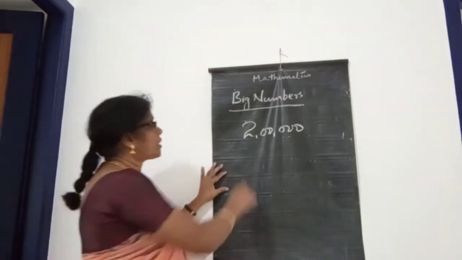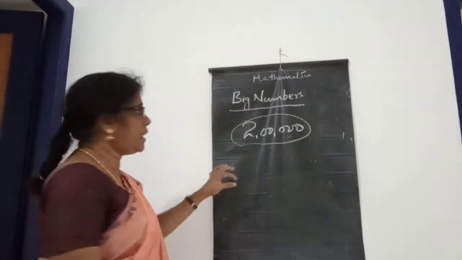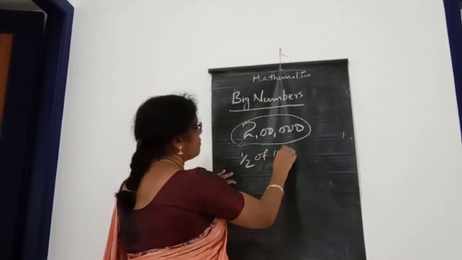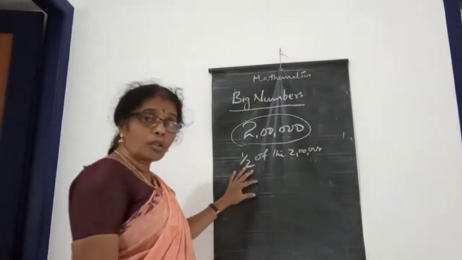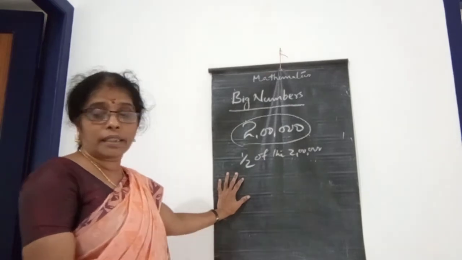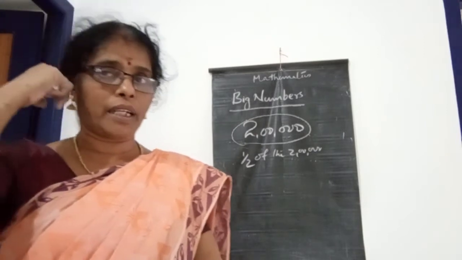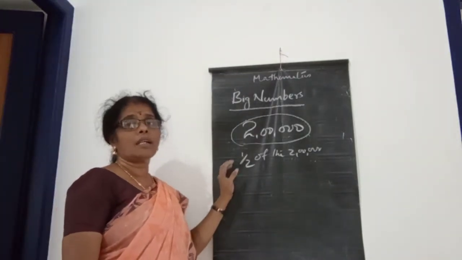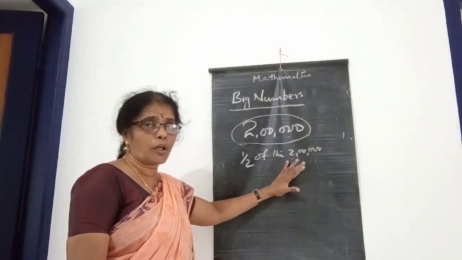Okay. Then total 2 lakh boats in our country. Half of the 2 lakh are without motor. Then the remaining half is with motor, isn't it? The question is, what is the number of boats with a motor? Write it. Half of them without motor means the other half is with motor, isn't it?